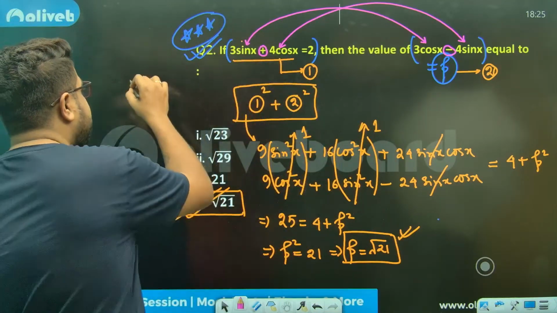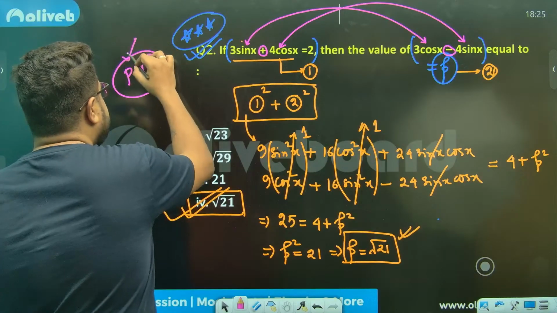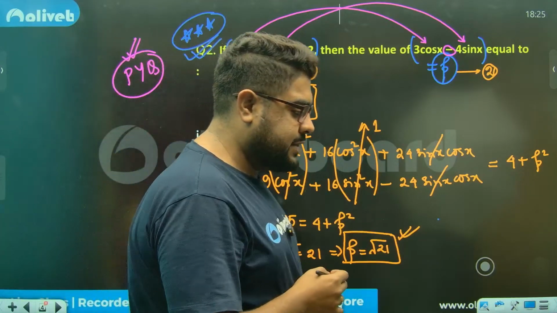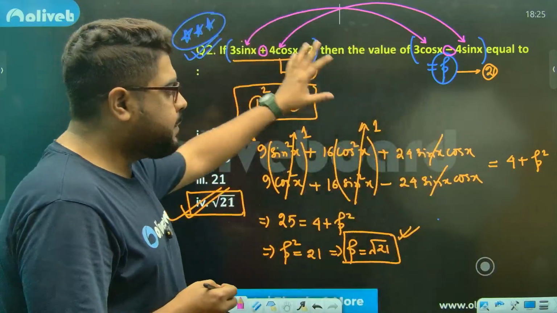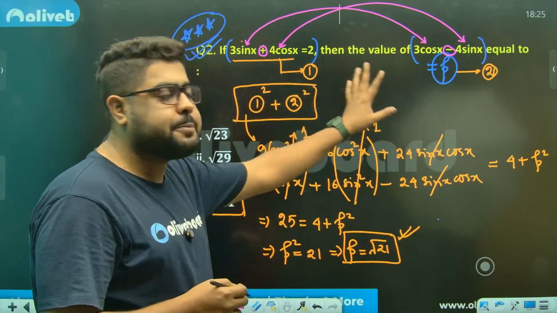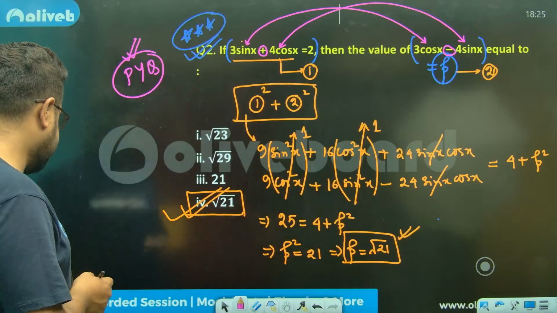This is a PYQ. This is a question which has already been asked. So this type you can definitely expect to get once more. Very good question. And remember this type of solution. Remember the way I have approached this question. This is very important.